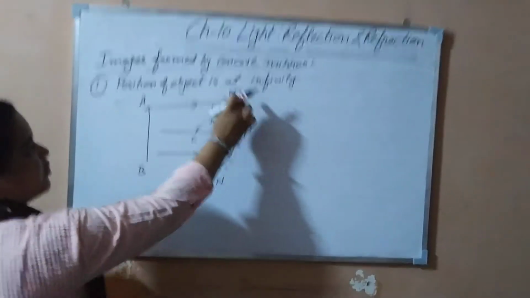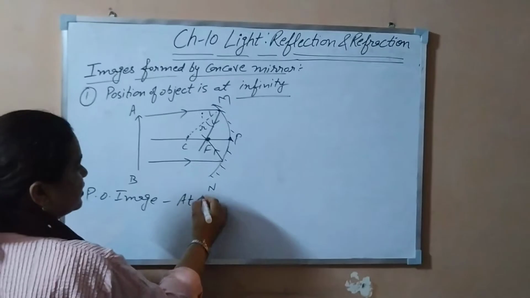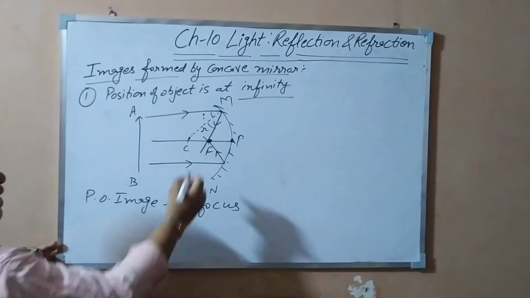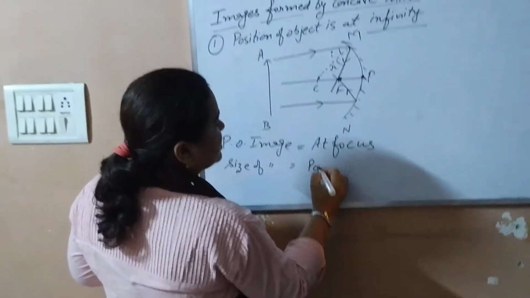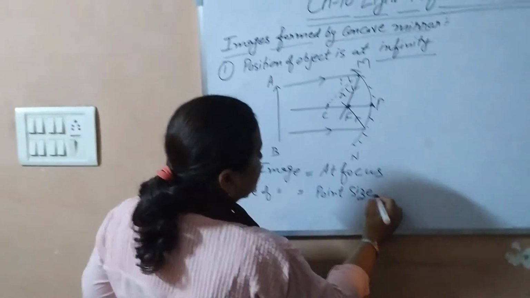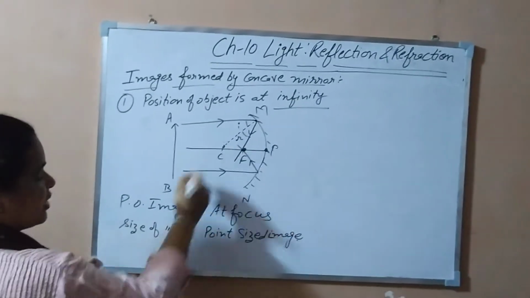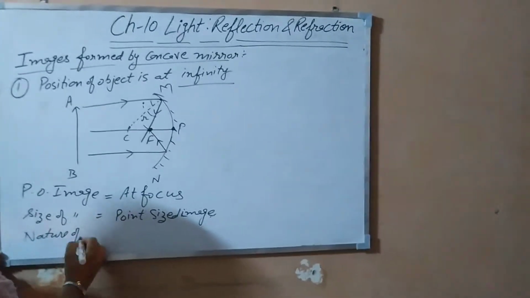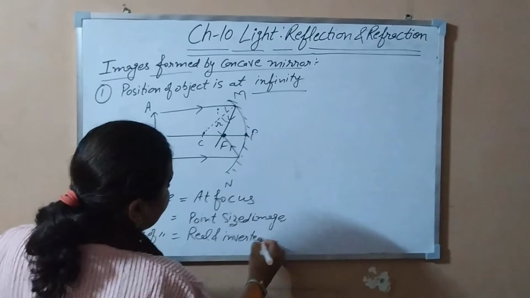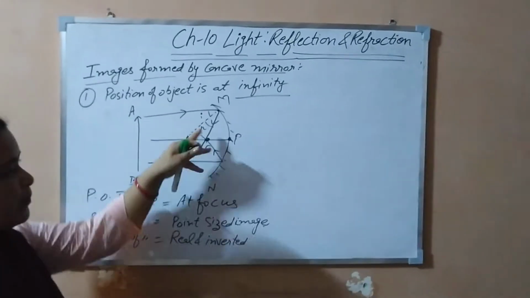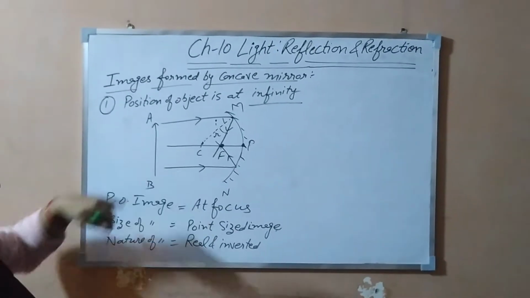So what have you got? The position of object is at infinity. What is the position of the image we have got? We have got it at the focus. What is the size? The size of the image is point size. It is a point-sized image, or we can say it is a highly diminished image also. Clear? As it is in front of the reflecting surface, what is the nature of the image? It is real and inverted. Moreover, if you put a screen here, you will get the image on that paper or screen also. So that gives the real and inverted image of the infinite object.